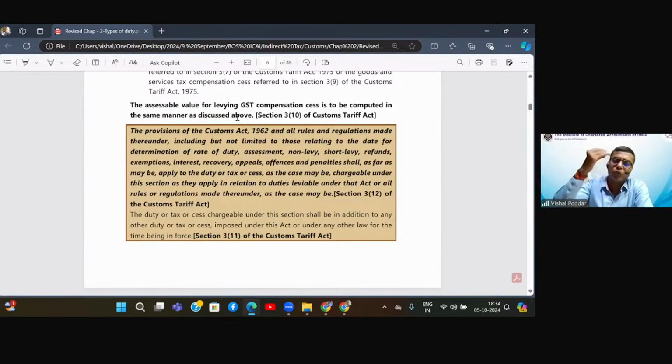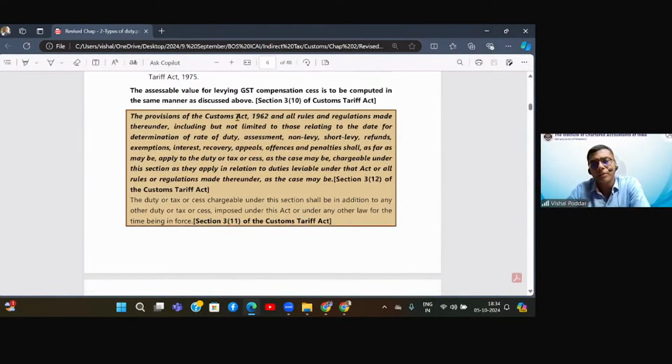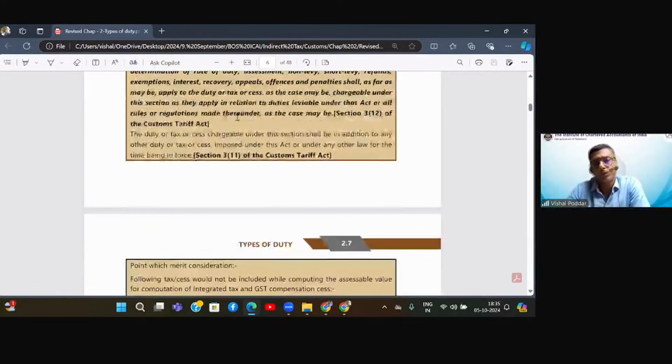So in the same fashion as you compute the value for IGST, you will compute the value for calculating compensation cess. And for calculating compensation cess, you will not add the IGST, which is calculated above. Anyways, we do not include the GST portion in the taxable value of GST. So the IGST which we have calculated will not be added while computing the cess. So IGST and cess both will be calculated on the same value, which is the taxable value of customs plus all the customs duties of all types.